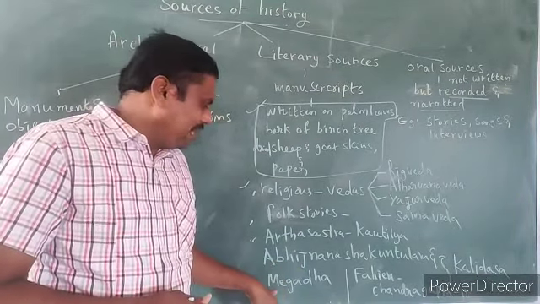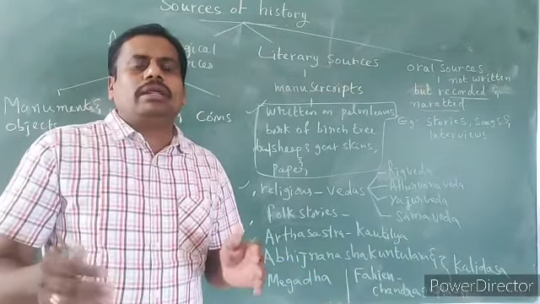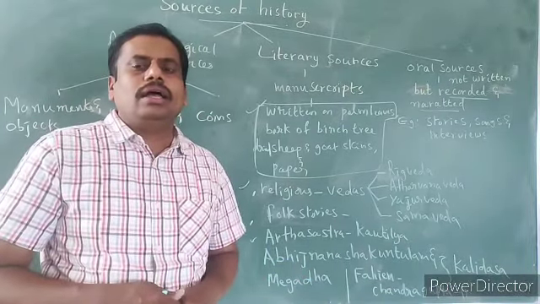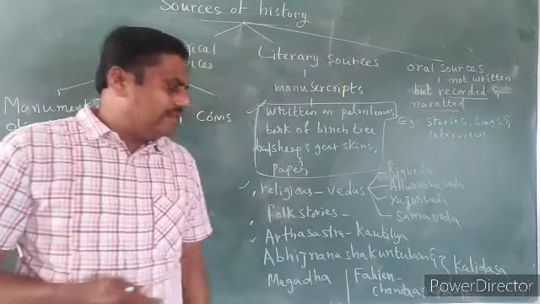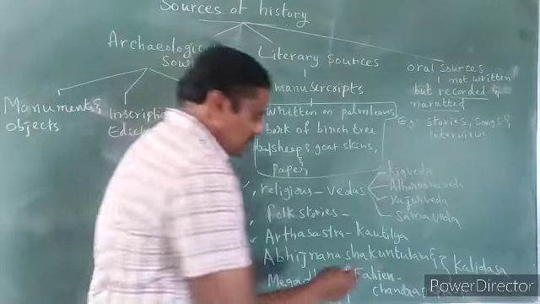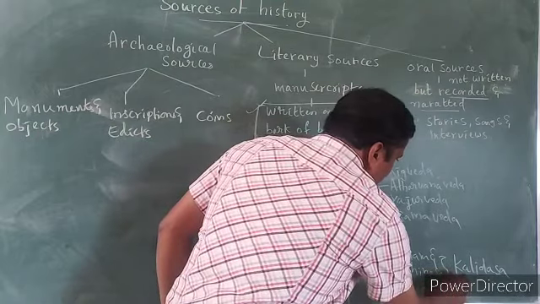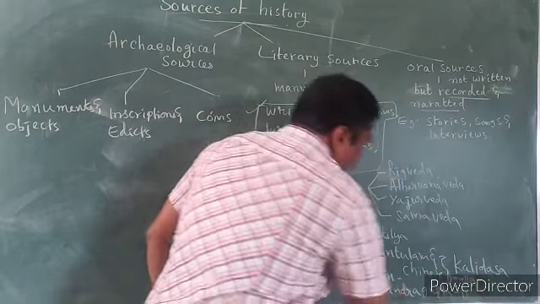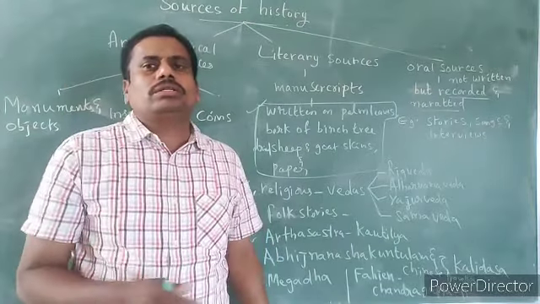And two more, Meghaduta and Abhignana Shakuntalam, which were written by Kalidasa, also help us to know about our history. And even Fahien, the Chinese traveler, who visited Chandragupta II's court.